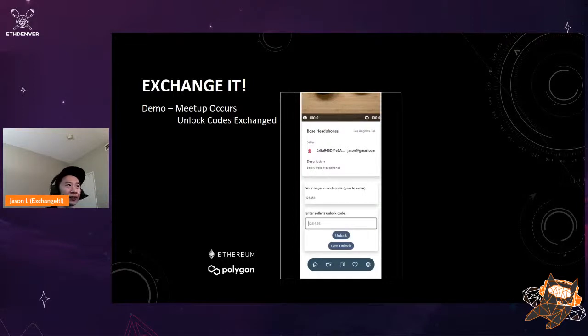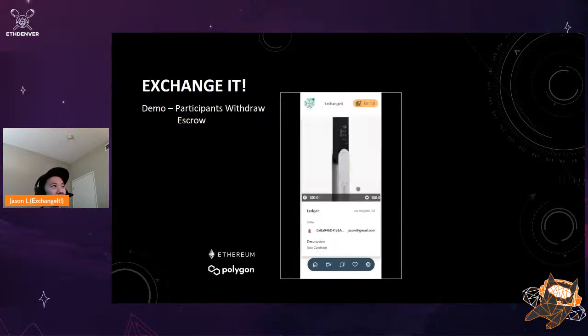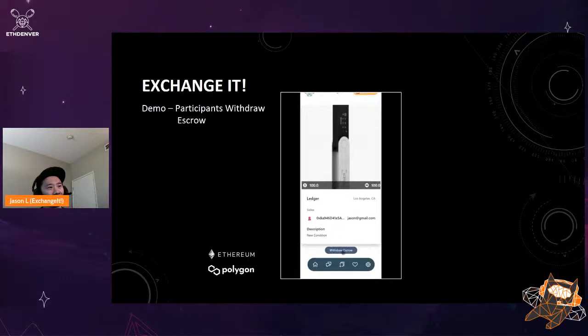That happens here, where this is the buyer's screen where he enters the seller's unlock code, and there is also a vice versa screen for the seller as well. And here I'm just showing what an unlocked listing looks like, and there's a button here where you can withdraw the escrow.